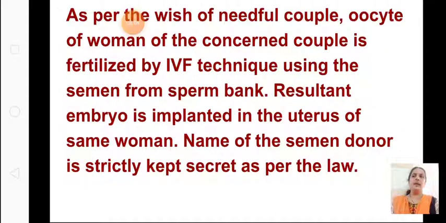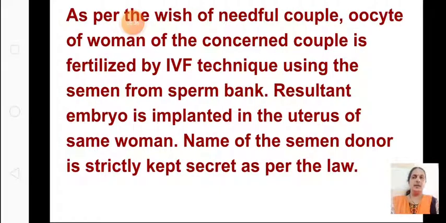And as per the wish of the needy couple, the oocyte of the woman of the concerned couple is fertilized by the IVF technique using the semen from the sperm bank. So if the male partner is not able to produce proper sperms and the problem is with the male, they will use sperm from the sperm bank, and that is used to fertilize the oocyte of the mother.